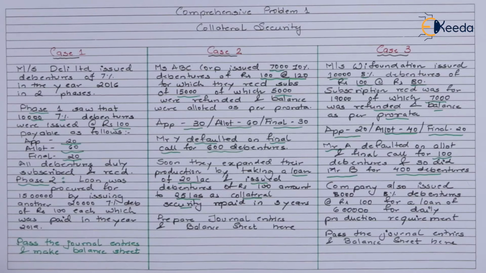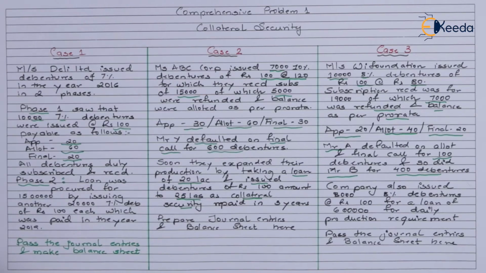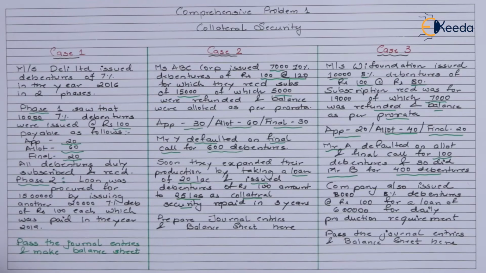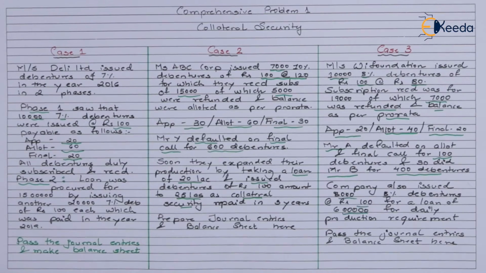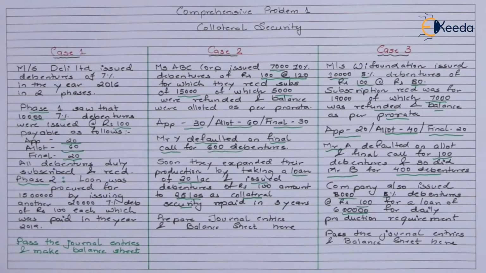Now, the company has also mentioned that they have issued 8,000 8% debentures of rupees 100 each, to procure a loan of 6 lakh here. And this was for the daily production requirement, whatever reasons they have mentioned here. We have to pass the journal entries and the balance sheet.